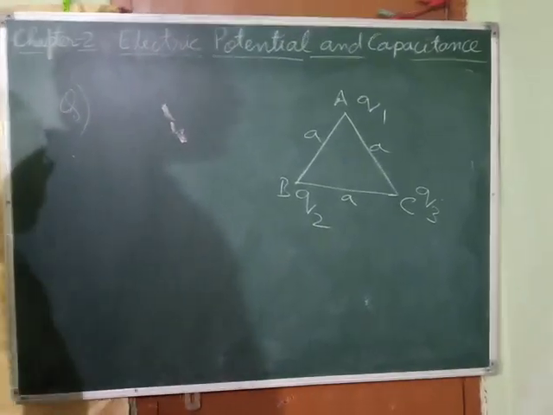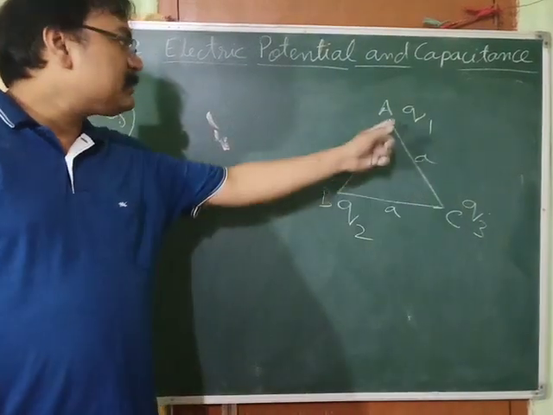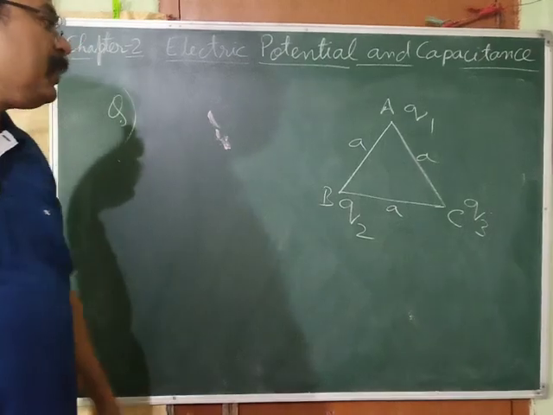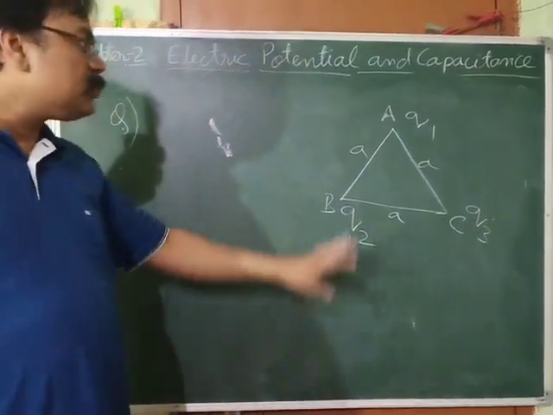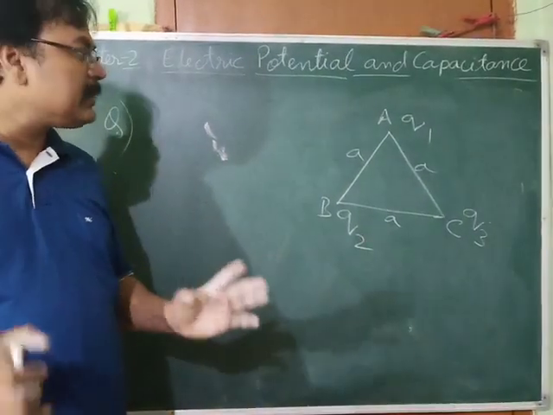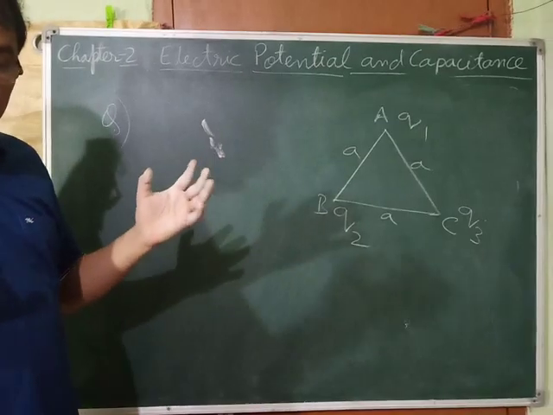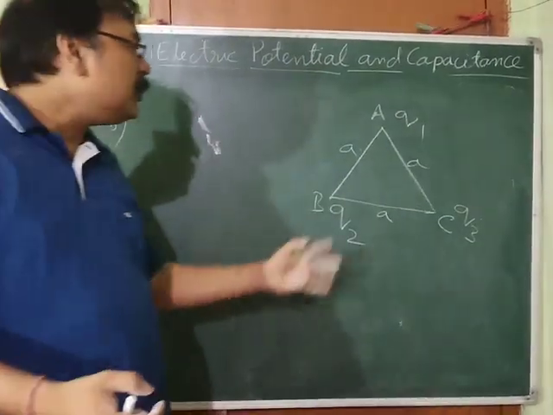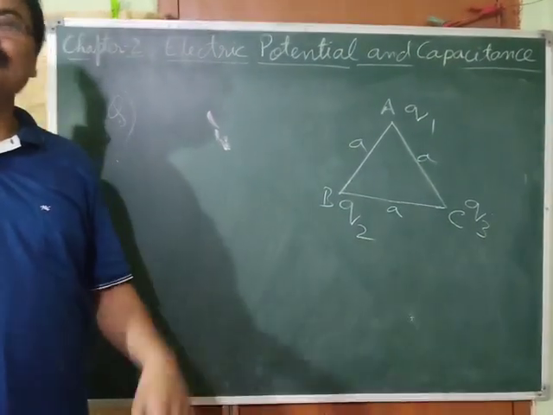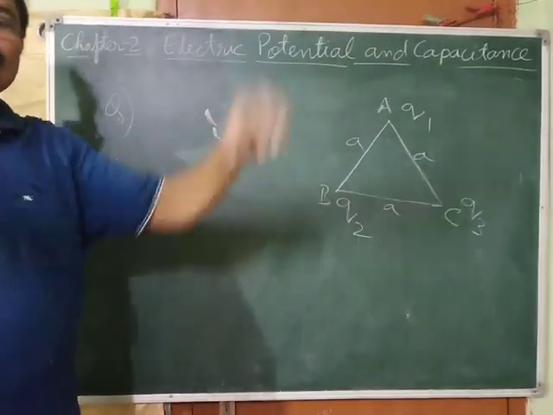Let us take a question. Three charges are there, Q1, Q2, Q3. They are placed at three vertices of an equilateral triangle of side A. Now, in this situation, what has been asked? The question can be asked in many ways. First, they can ask: what is the total work done in order to separate these charges by infinite distance?